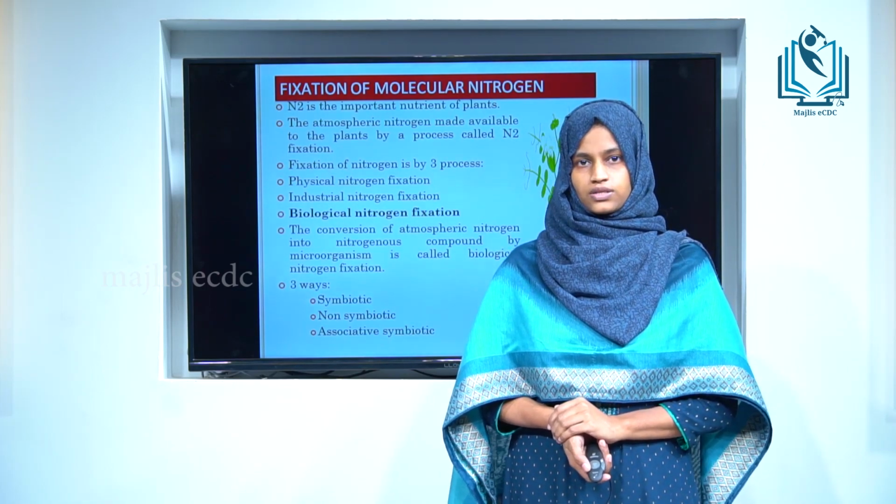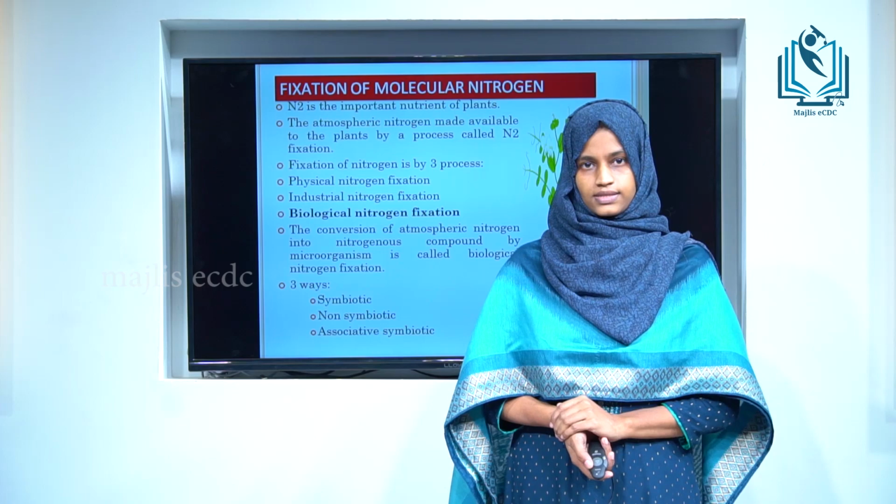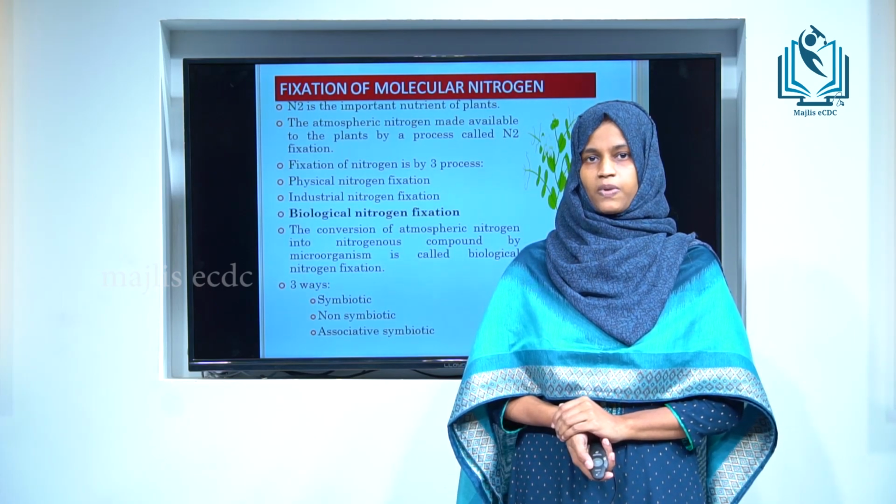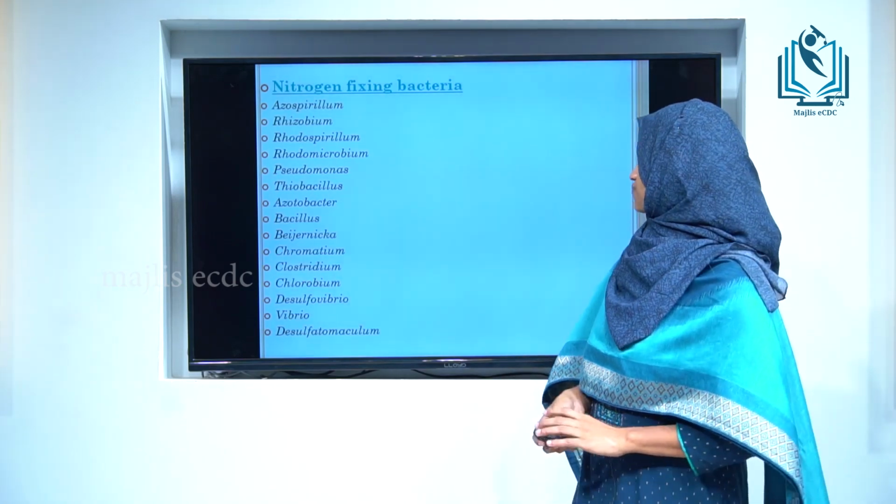This type of fixation occurs in the roots of grasses and cereal plants. An example of an associative nitrogen fixer is Azospirillum. Next are the nitrogen fixing bacteria.